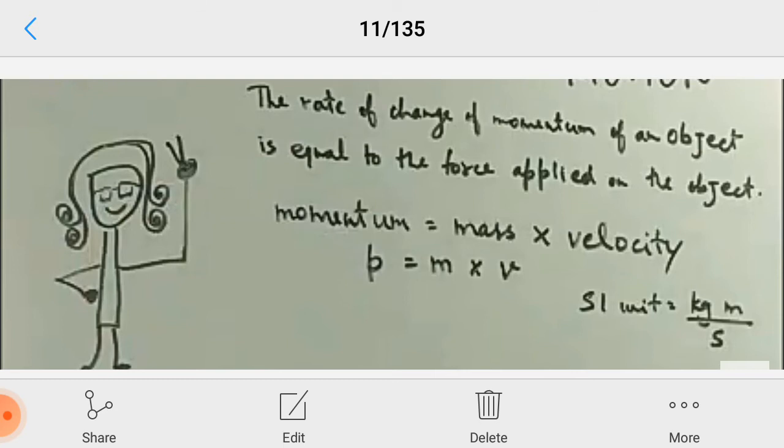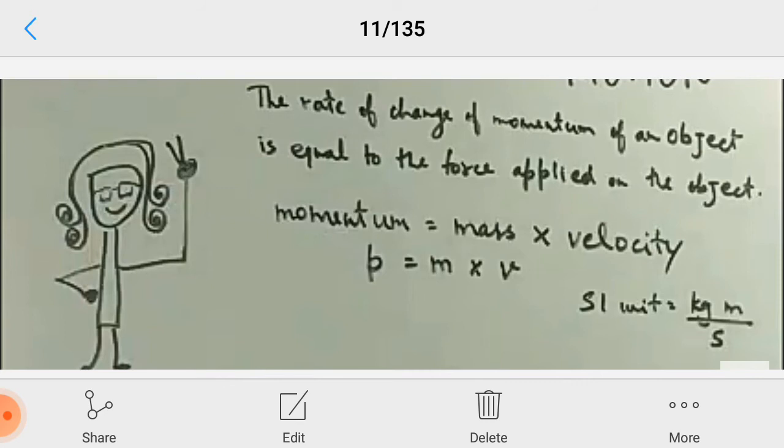Now we talk about the second law of motion. The second law, you see, says the rate of change of momentum of an object is equal to the force applied on the object. Momentum we can write as mass into velocity, that is P equals m multiplied by v, P = mv. So again I repeat, the rate of change of momentum of an object is equal to the force applied on the object. Momentum equals mass into velocity, and its SI unit is kg meter per second. So that talks about Newton's second law.